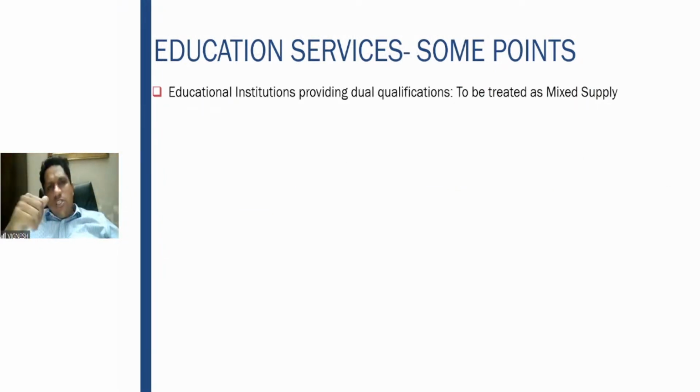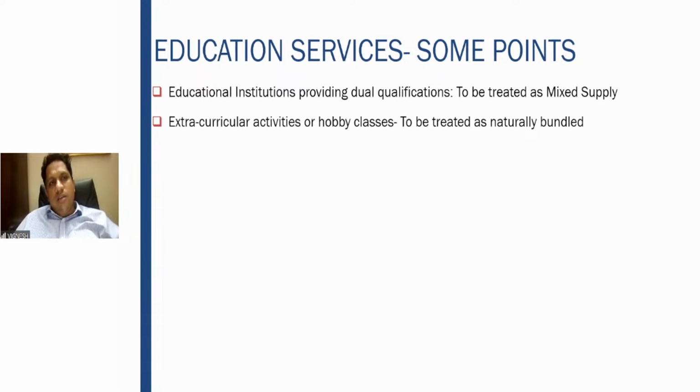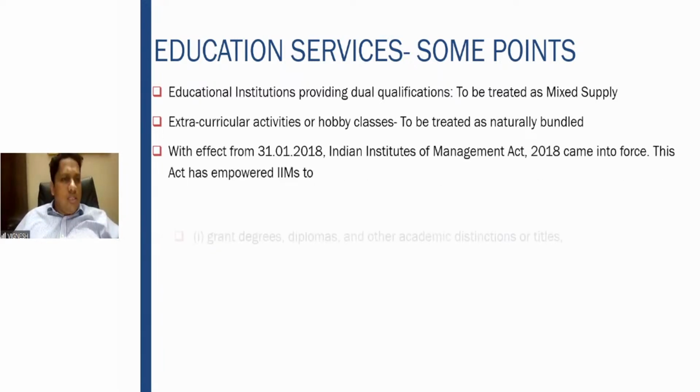Sometimes education institutions provide two dual qualifications. For the people who study, two different qualifications will come. It shall be treated as a mixed supply. The GST rate which is applicable to one, whichever is the higher rate, that has to be taken into consideration. Extracurricular activities or hobby classes are also naturally bundled. If you are going to the school, there are some extra classes, some hobby classes, etc. All that is naturally bundled.